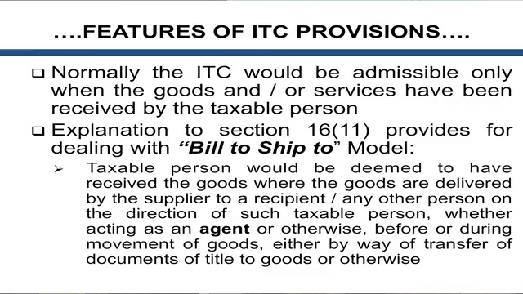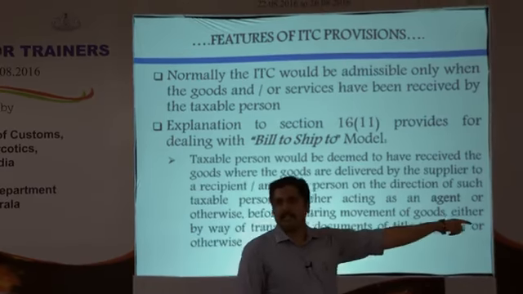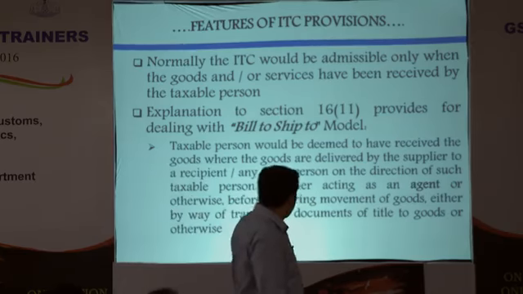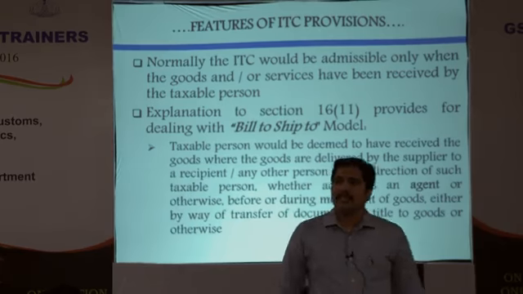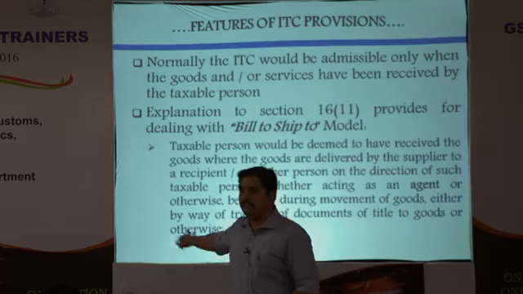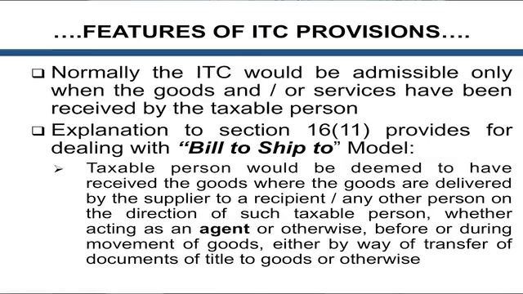So this is one provision which I have given specifically, the bill to ship to model, where if the billing has been done to me and the shipping has been done to another person, it can still be assumed as taking credit by this person. Where the goods are received by this other person, it can be taken as credit, by way of transfer of documents and all, considering the complexity in trade these days. These things are also happening. It has been envisaged in this law. The implementation of it will create a little bit of issues. I understand that, but that will be dealt with during the time of implementation, because the bill to ship to model is now very much in vogue. So they have incorporated that in the act.